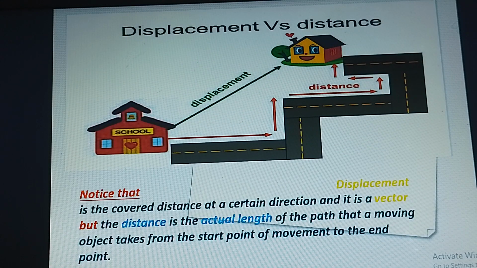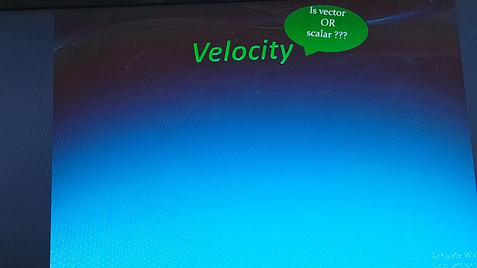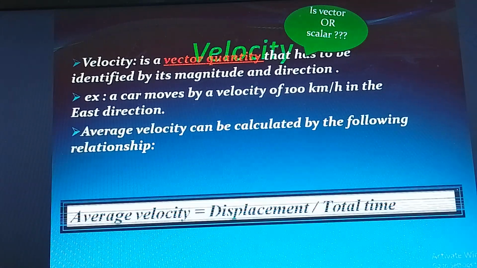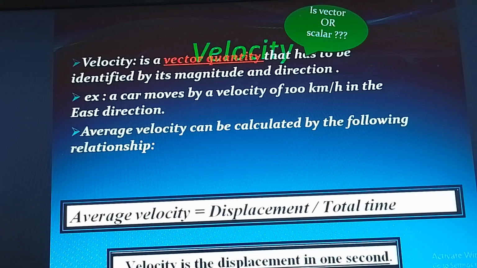Distance takes certain directions, but displacement is the straight shortest line between the beginning and final point. Velocity is a vector. Average velocity equals displacement over total time. Velocity is the displacement in 1 second.